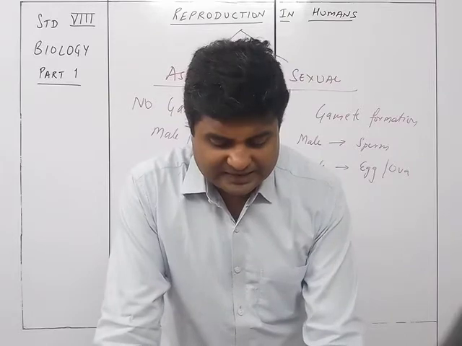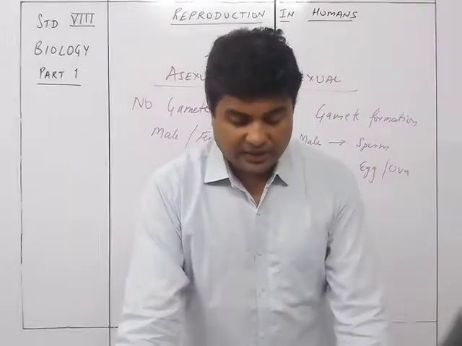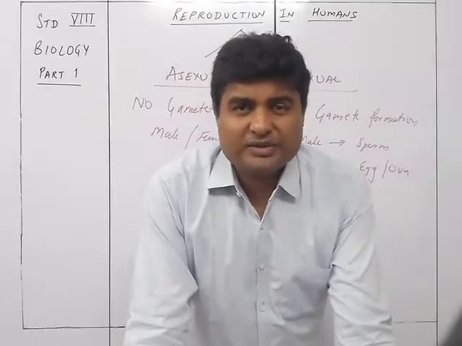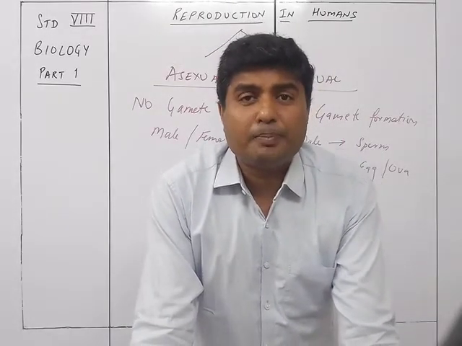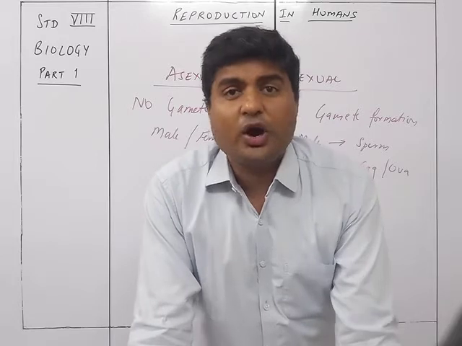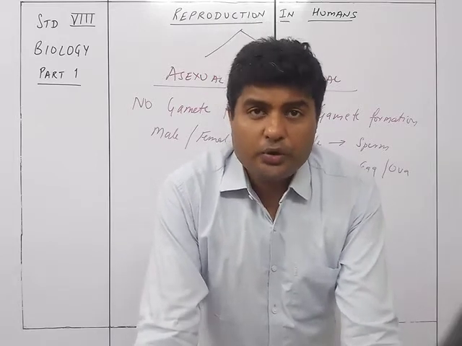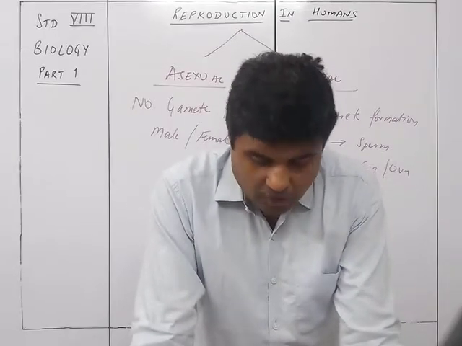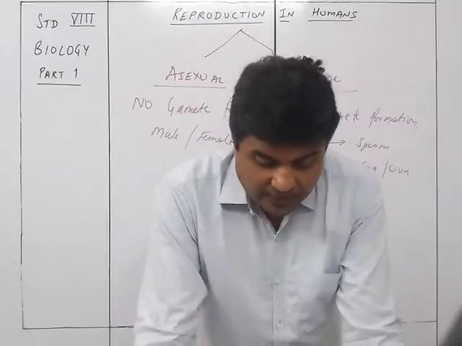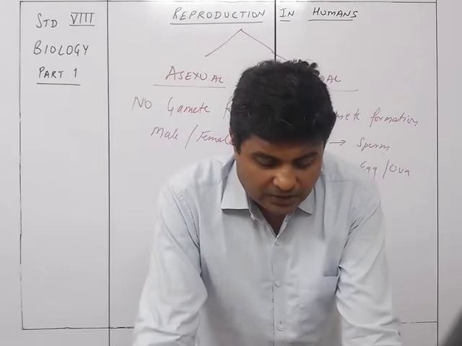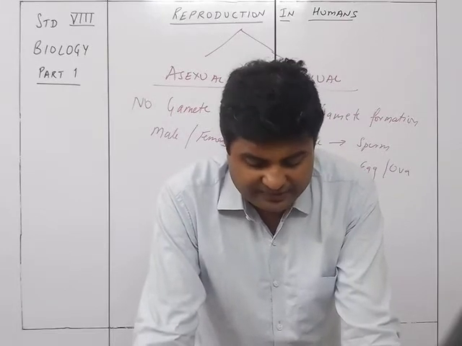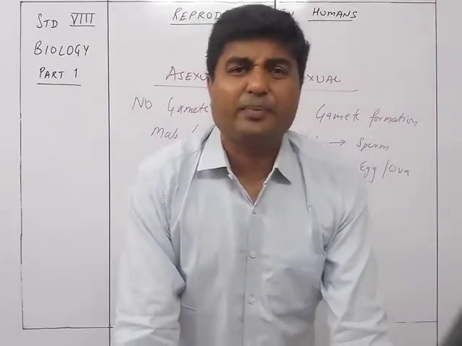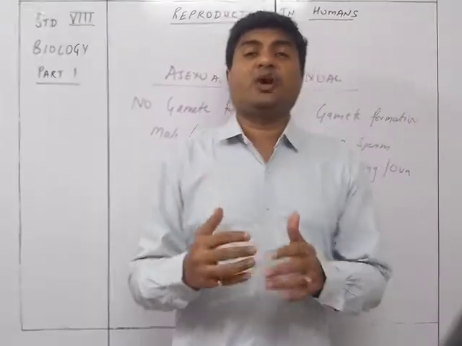Reproduction is a process in which organisms give rise to new individuals of their own kind. So as I told you, reproduction is the method or the process by which the organism produces the young ones of their own kind, or new individuals of their own kind. Reproduction also helps in continuance of the species. Different organisms reproduce in different ways. So what is the reason for reproduction? So that there is a continuation of that species.